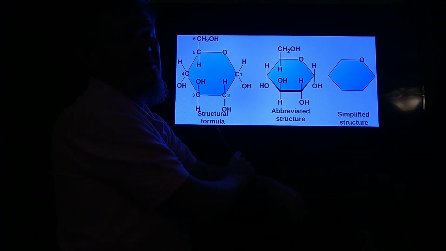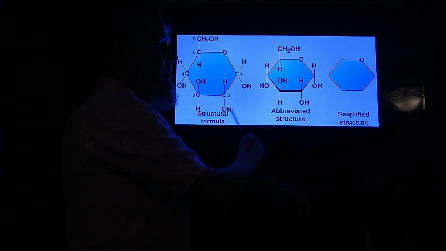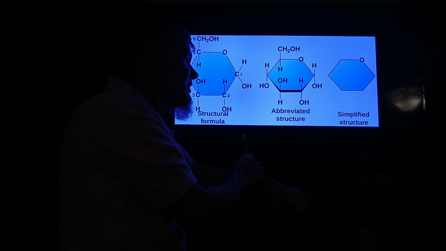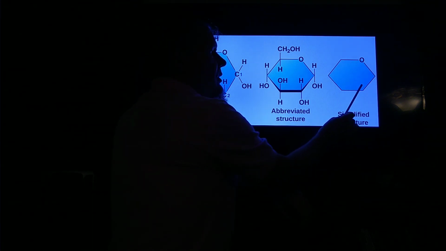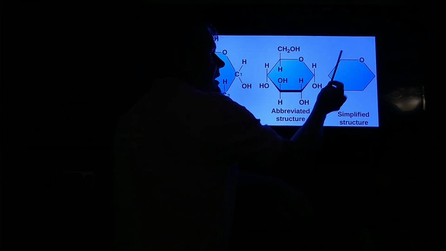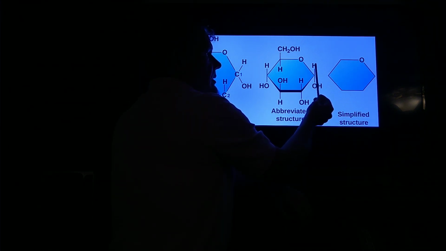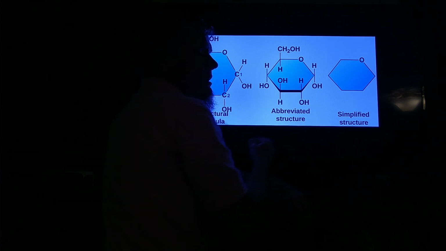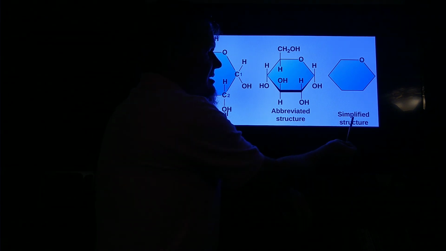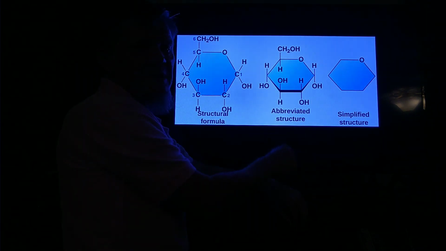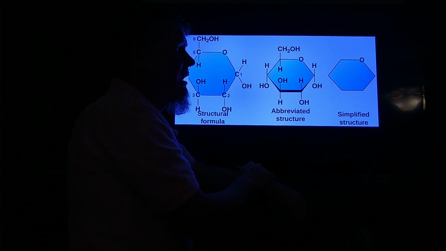Well, drawing all those H's and OH's can get to be a pain in the butt. So because I know I'm drawing an organic molecule, I will just assume that anywhere there's an angle, there's carbon with hydrogens and hydroxy groups on it. So this is that simplified structure that we talked about when we saw the lions. This is that simplified structure.